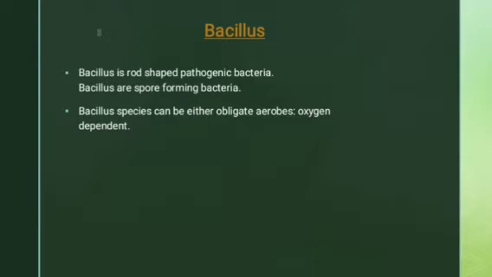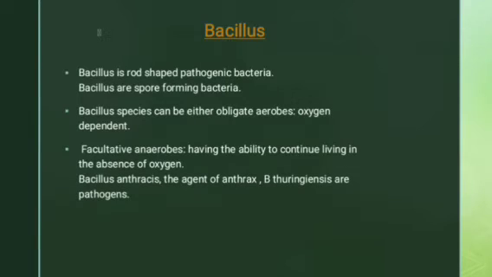Bacillus species can be either obligate aerobes. What is meant by obligate aerobes? They are oxygen dependent. Some of them need oxygen, meaning they cannot live without oxygen. It is compulsory for them to have oxygen for living. Then they can also be facultative anaerobes, meaning having the ability to continue living in the absence of oxygen.